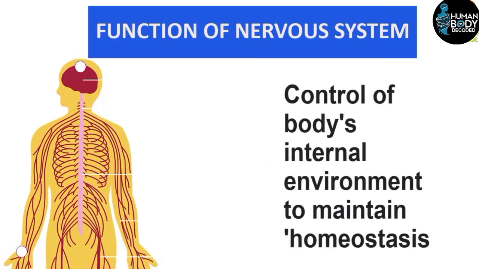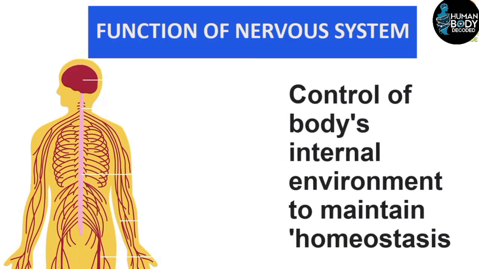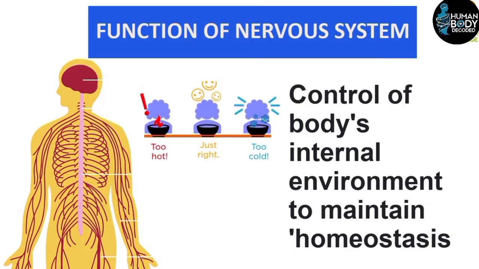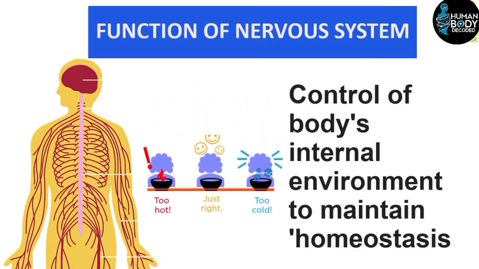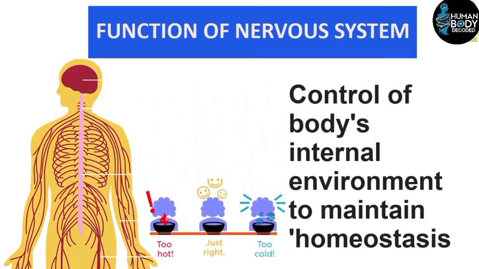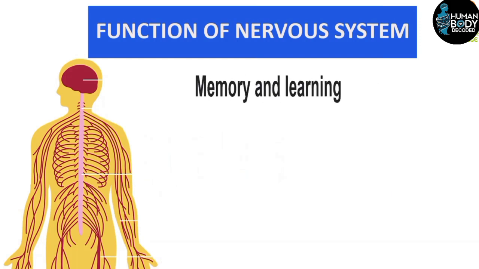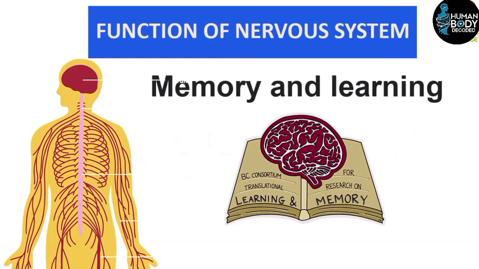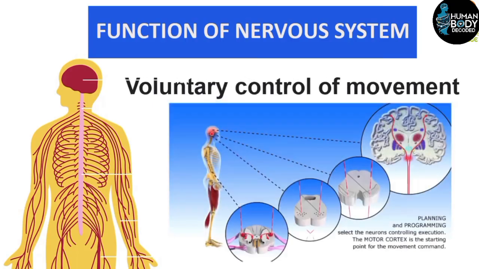Additionally, the internal environment of our body, which we call homeostasis, includes regulating body temperature. All these functions are controlled by the nervous system. Along with that, what we call memory and learning is also controlled by the nervous system. Whether it's the voluntary movements of our body, which we can control, or the involuntary functions, which we cannot control, like respiration, all of these functions are managed by the nervous system.